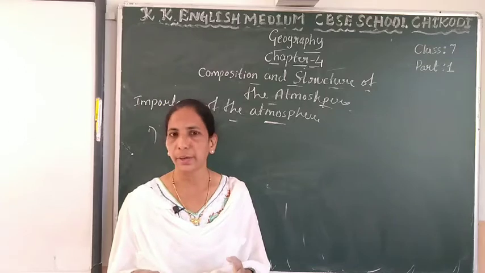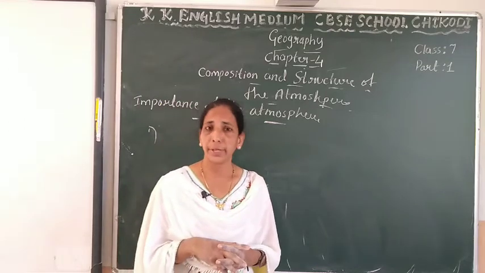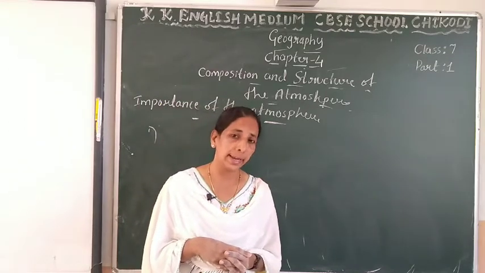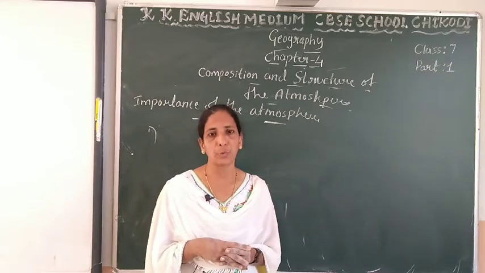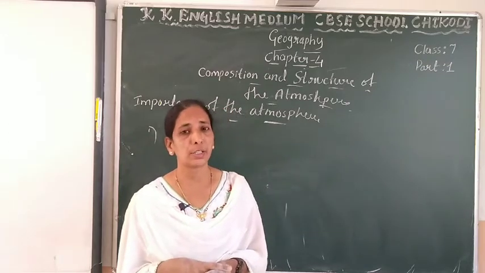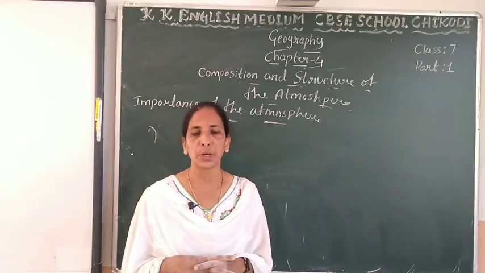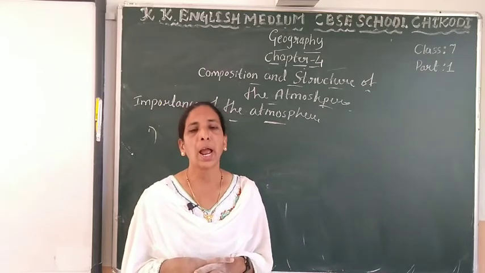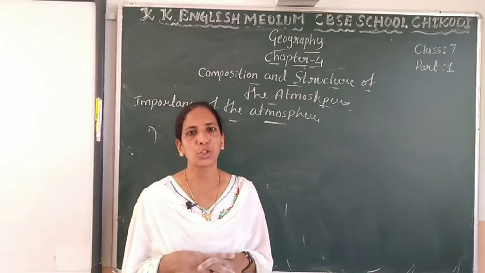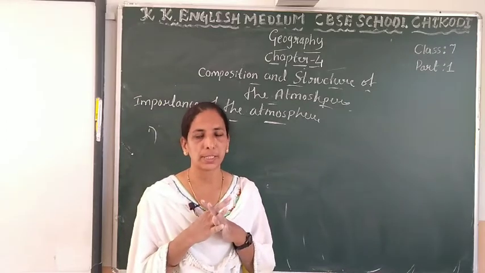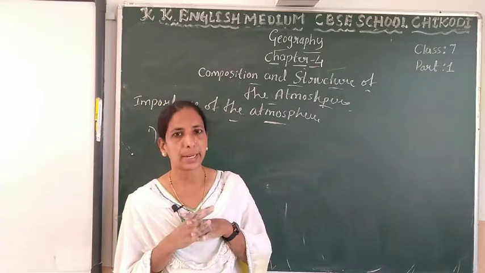Nitrogen is 78% of the air, oxygen is 21%, carbon dioxide is 0.036% and argon is 0.095%. Carbon dioxide is the gas present in the smallest amount.